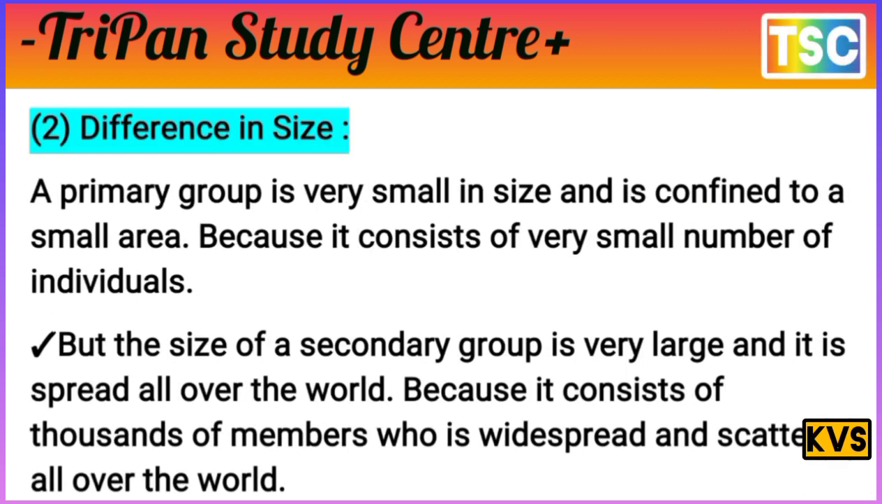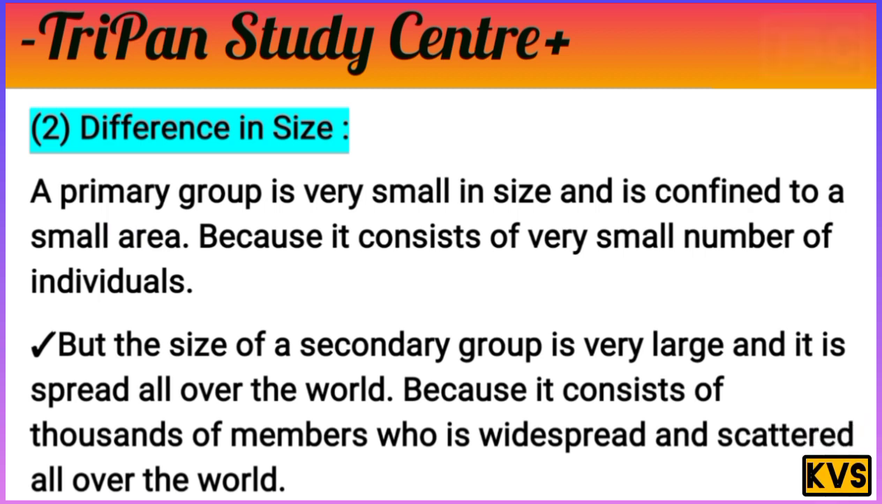The second point is the difference in size. A primary group is very small in size and confined to a small area because it consists of a very small number of individuals.